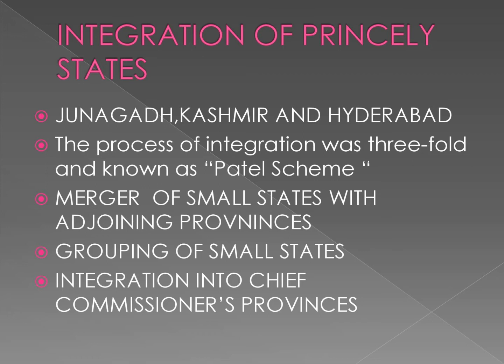The small states, that is the princely states, realized that in the course of time it was not possible to maintain an independent existence. They came to the conclusion that they could not establish their own sovereign power or rule independently, and they were willing to accede to India or Pakistan. They thought that they could join either India or Pakistan. That was the condition that existed during that period.